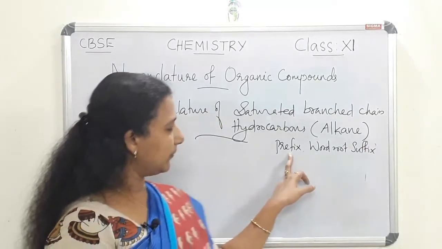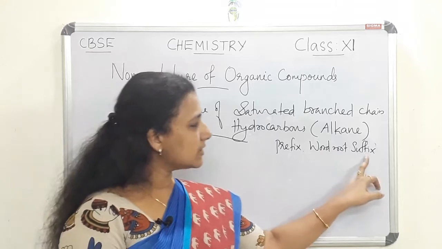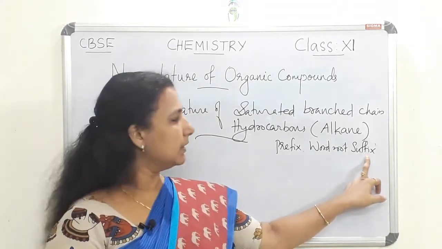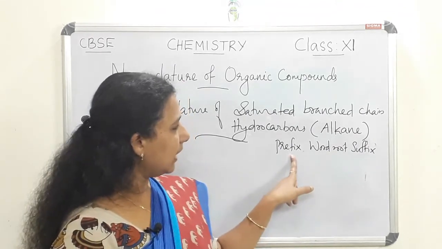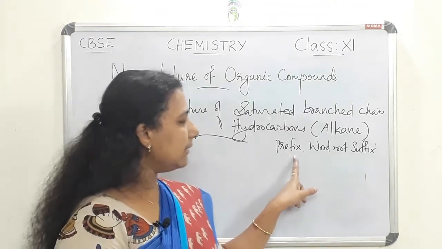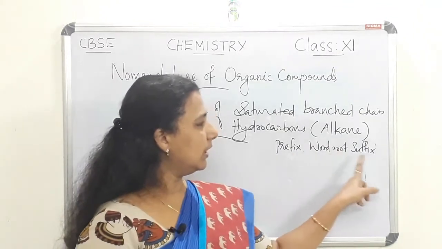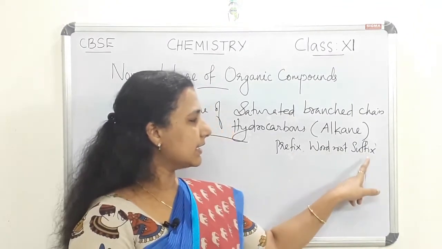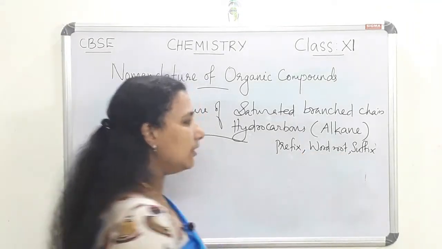In the case of prefix, it may be primary prefix or secondary prefix. In the case of suffix also, there may be primary or secondary, which we will study later. Initially, we have to know that the name should contain three parts.